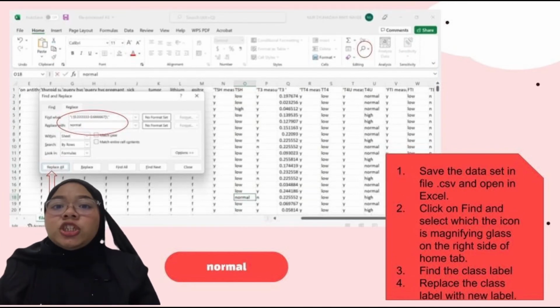For this image, I select one class label, which is 0.333 to 0.667, then I copy the label and paste it in find what. After that, I click on replace with, and I replace the label with normal. So all the labels with 0.333 to 0.667 are replaced with normal.